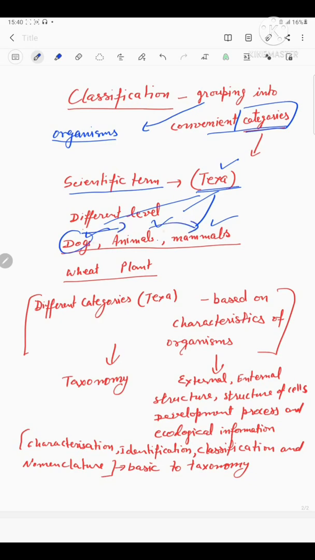These three categories are different taxa. They are not the same. Dog is different, animal is different, mammal is a different taxon. Similarly, in plants, wheat is a taxon and plant is also a taxon, but these two categories are of different levels. All wheats are plants.